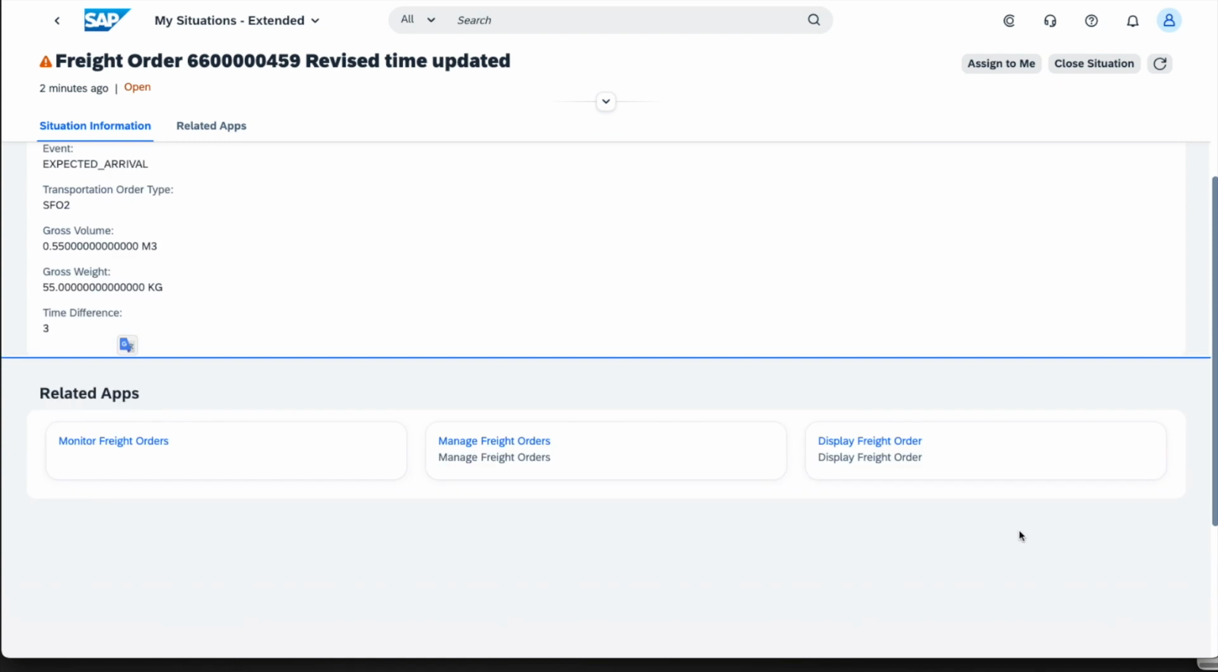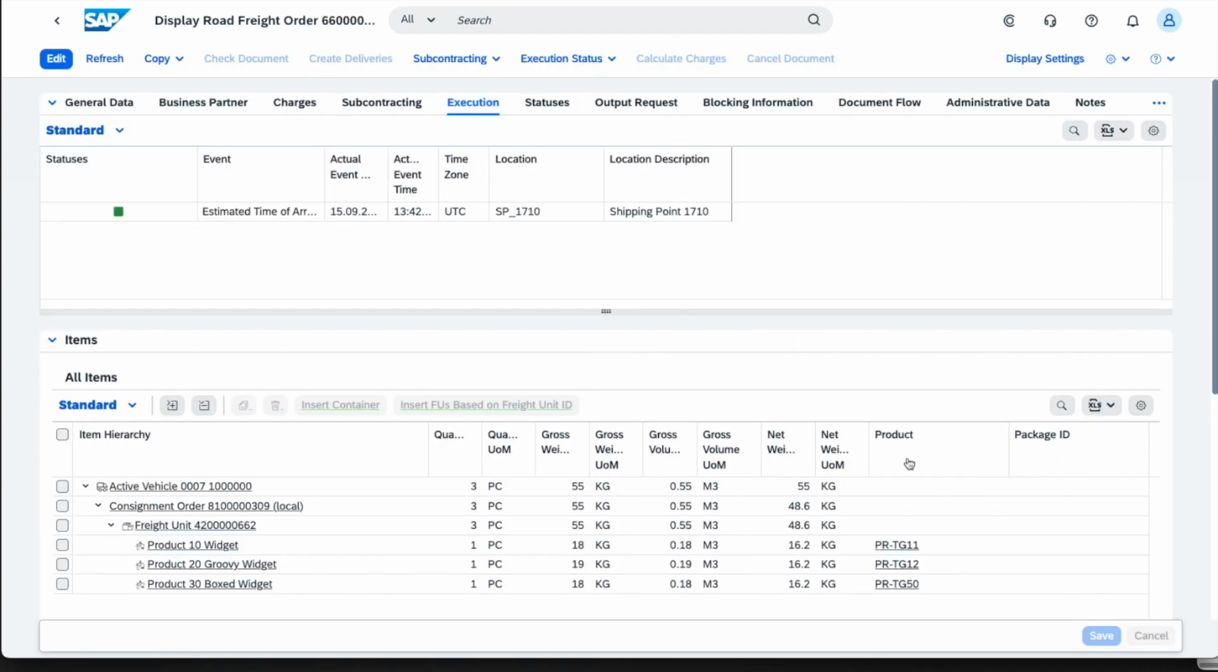As we will see in just a moment, we can also, when we configure the custom situation type, indicate what are the actions that we want to afford the user to take on. So for example, here I might be wanting to go directly into that freight order to see what this is all about. So I can click on display freight order, this little button that we've got here. And as you can see, it takes me directly into the freight order.